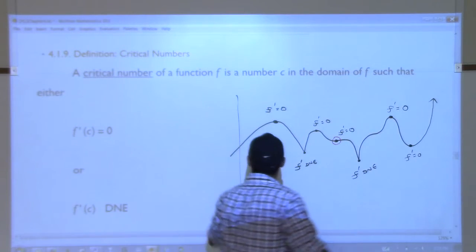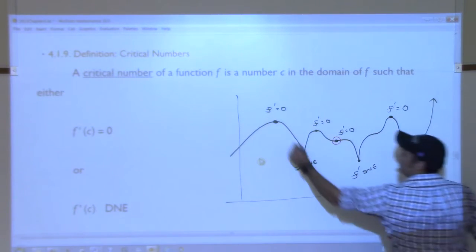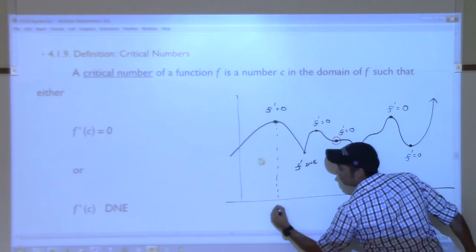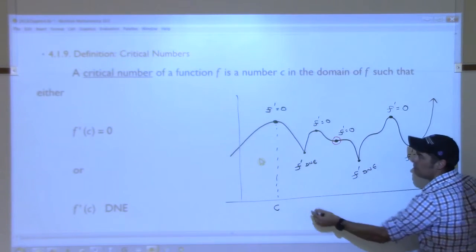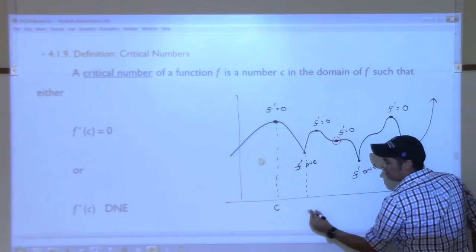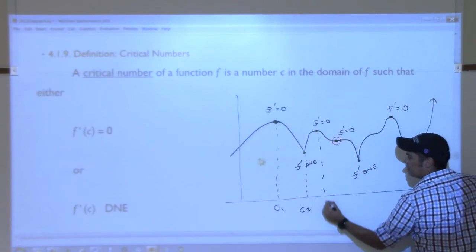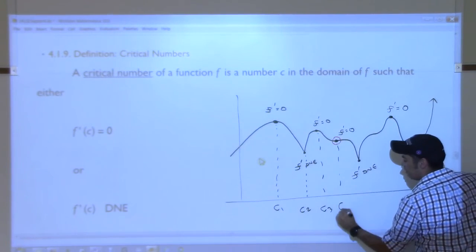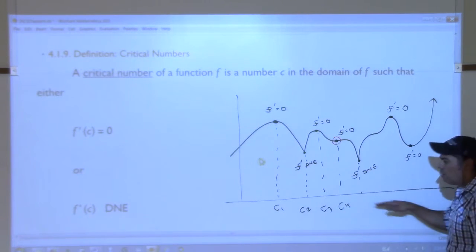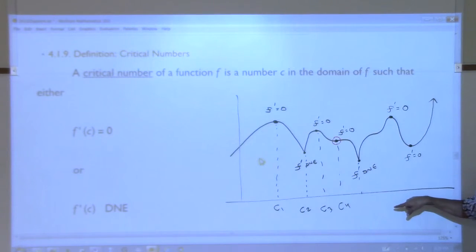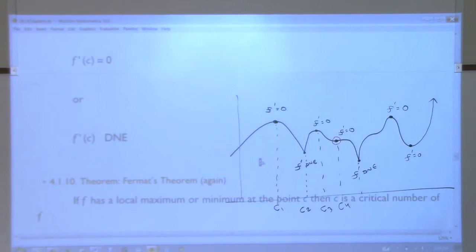So if we imagine there being an x-axis down here, wherever this happens, C is called a critical number. Wherever that happens, well, I can't call it C again, I'll call it C sub 2, I'll call this one C sub 1. This one would be C sub 3, this one would be C sub 4, so on and so forth, right? All of these things are called critical numbers of the function. So that's a definition.